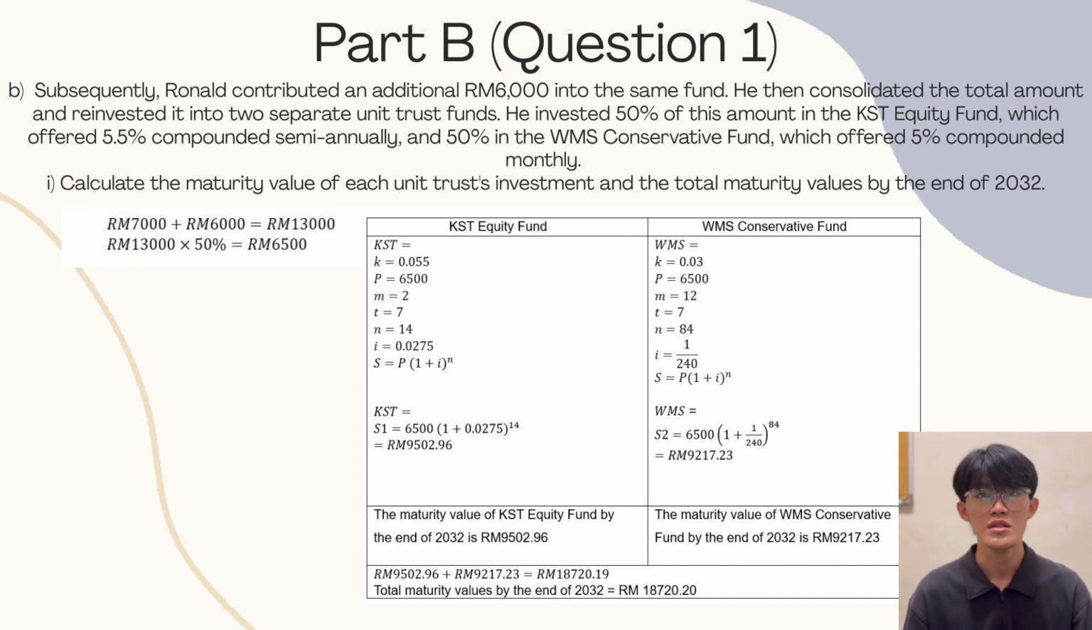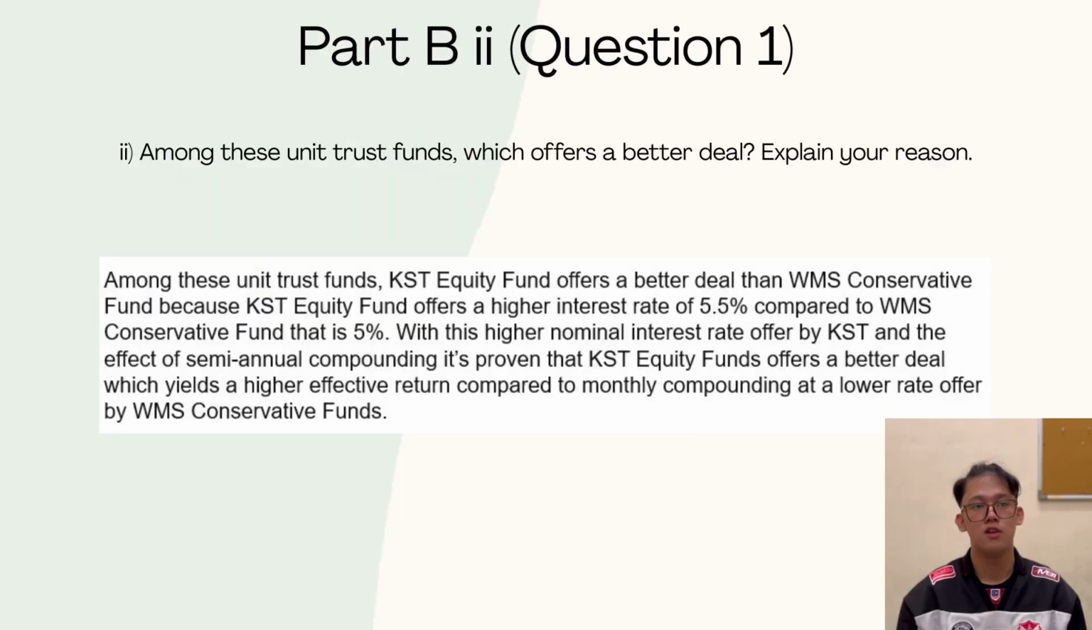9,217 ringgit 23 cents. To find the total maturity value of Ronald's investment, we add both amounts, which is 9,502 ringgit 96 cents plus 9,217 ringgit 23 cents. It would equal 18,720 ringgit 19 cents. Therefore, the total maturity value after 7 years is 18,720 ringgit 19 cents.